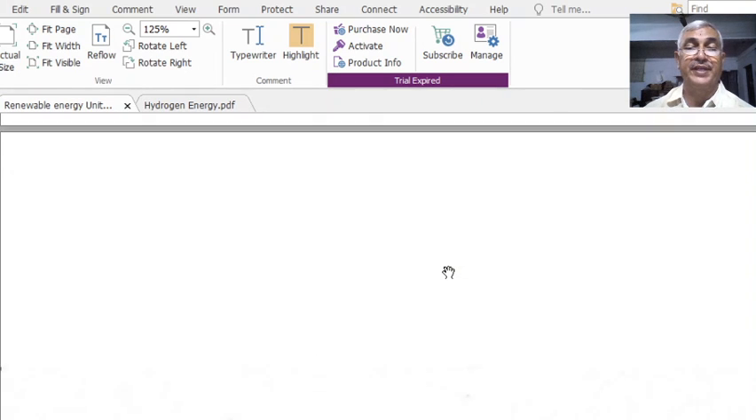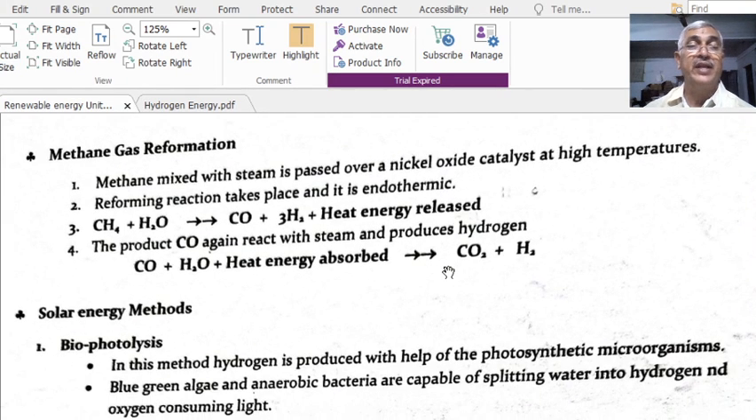Coal gasification, right? Methane reformation. Methane mixed with steam is passed over a nickel oxide catalyst at high temperature. Reformation reaction takes place, and it is an endothermic reaction.